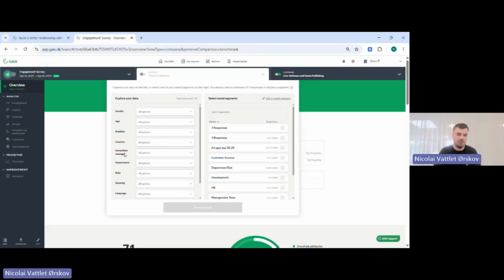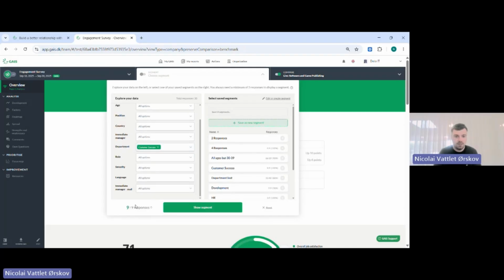This is some of the typical filters that we add in a survey like this. So gender, age interval, position, department, country, if we have multiple countries, and so on. And the way it works is, let's say you would like to see some data from a specific department. Then we just go down to department, and then we just choose a department that we have. Let's take, for instance, here, customer success. And then we can see down here that we have 9 answers out of 9 invites. So everybody answered, and we also have enough respondents in terms of showing this report.